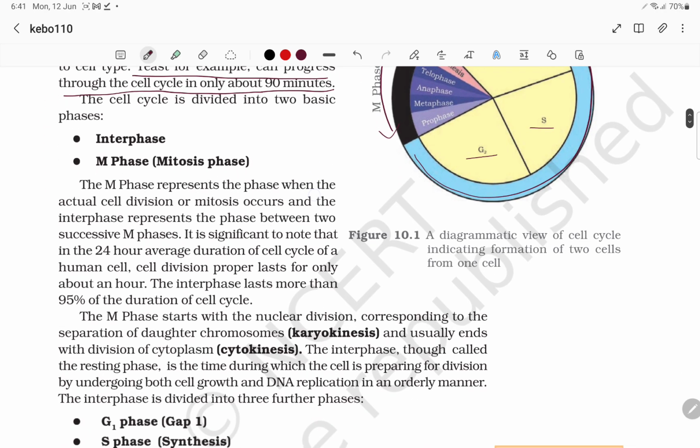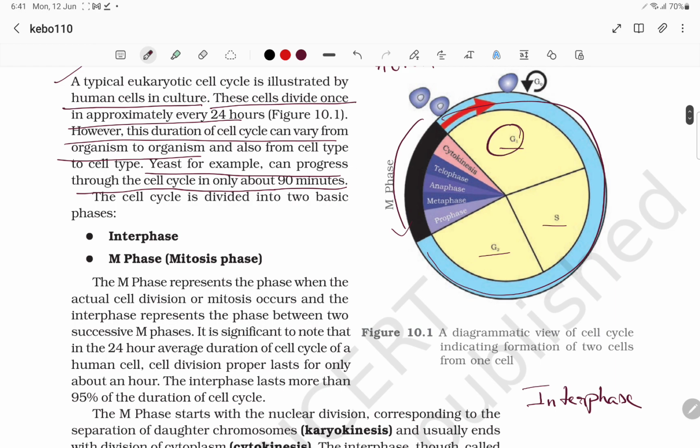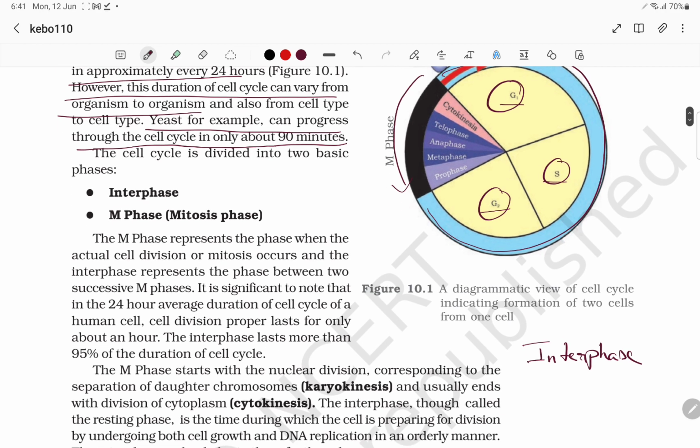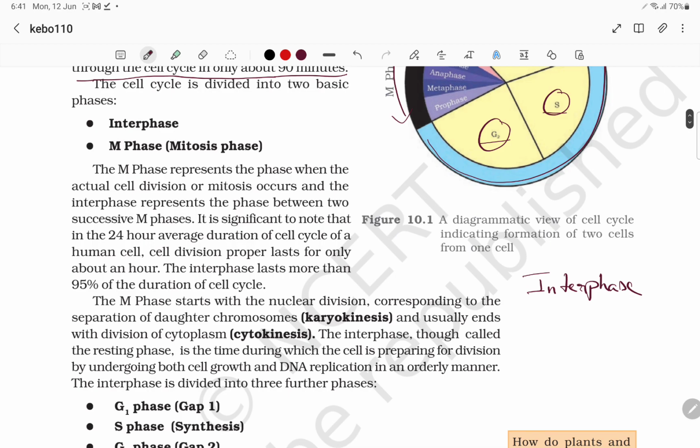The cell cycle is basically divided into two parts: interphase and M phase. Interphase is again divided into G1, S, G2. G1 means gap 1, S means synthetic phase, G2 means gap 2. Gap 1 phase is between M phase and S phase, and gap 2 phase is between synthetic phase and M phase. This is the thing we have to remember.